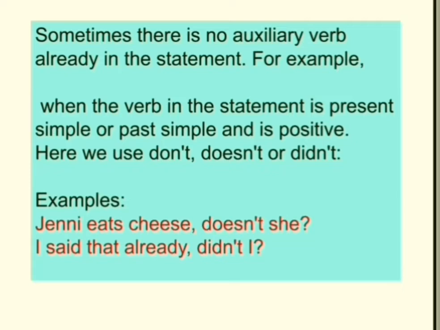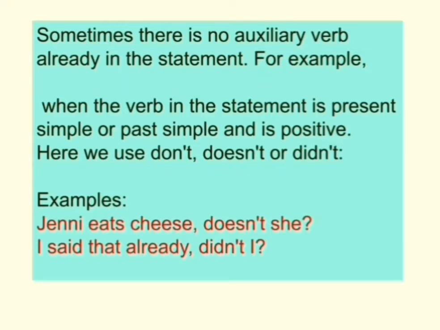Now, if there is no auxiliary verb in the statement, then you have to identify what kind of sentence it is, whether it is simple present or simple past. If it is simple present, you have to use do, does, don't or doesn't. If it is simple past, then you have to use did or didn't.